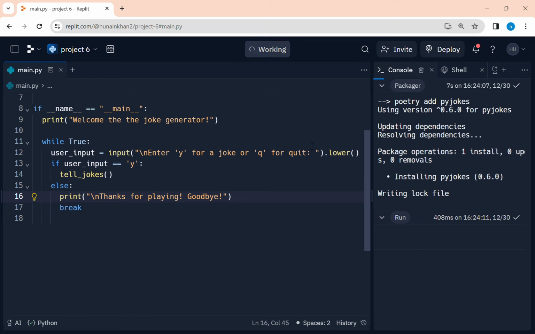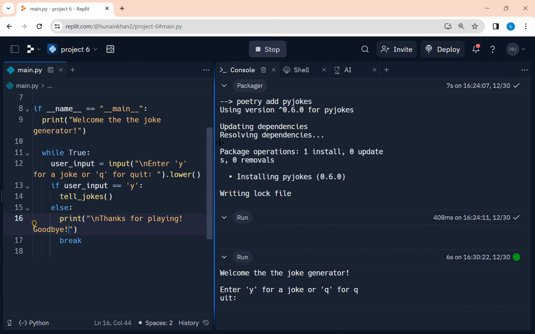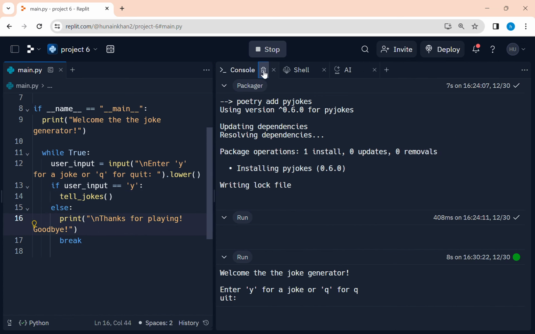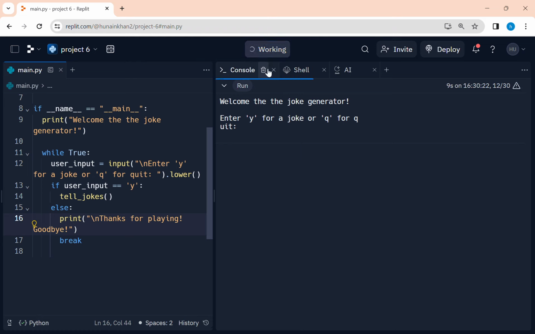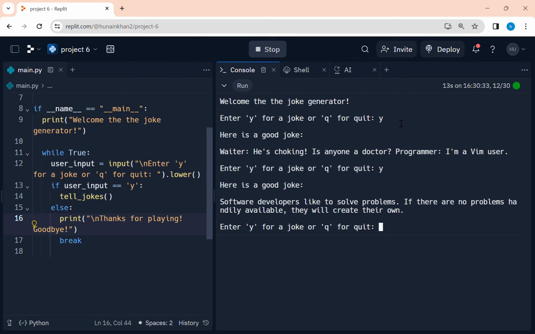Nice. Let's get started. Can I make this bigger? Refresh. There we go. Quit. So I want to hear a joke. Yes. Here is a good joke. Later he's talking, senior programmer: I am a VIM user. Some developers like to solve problems with no problems handily available. They will create their own.